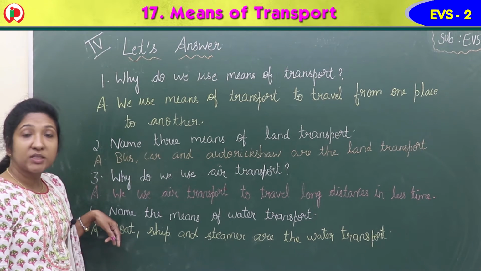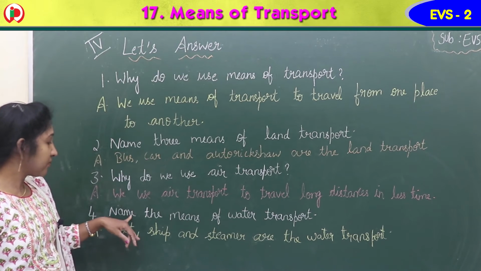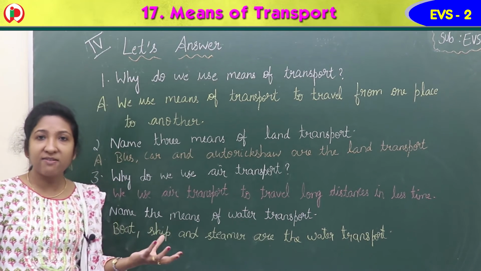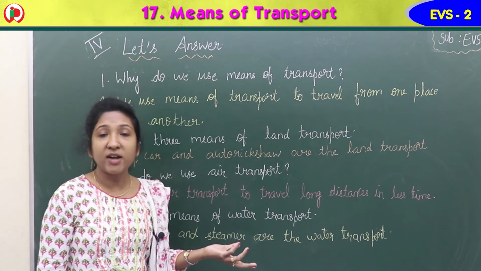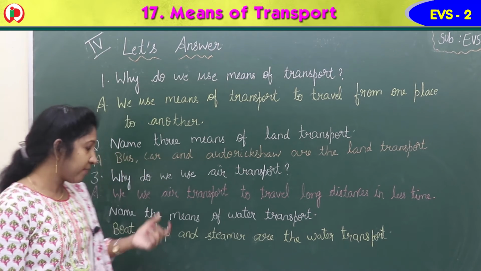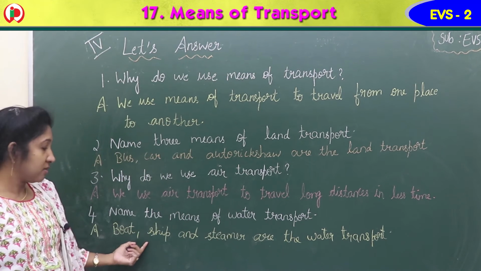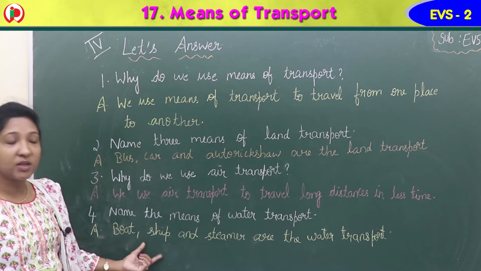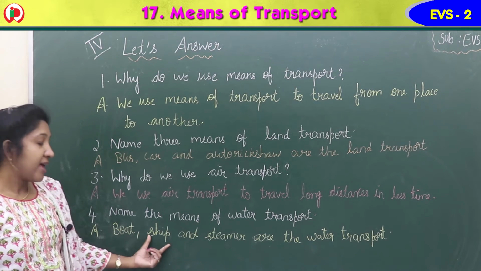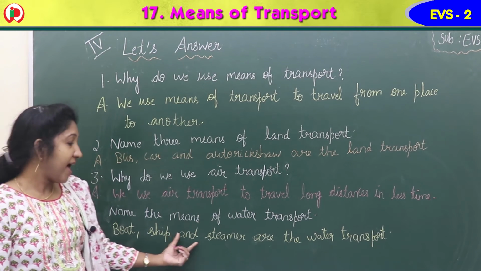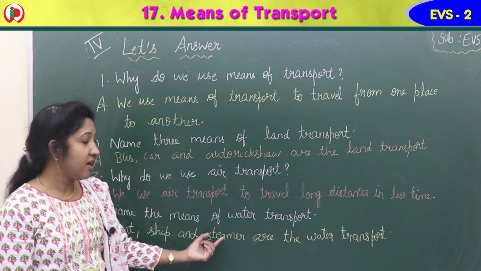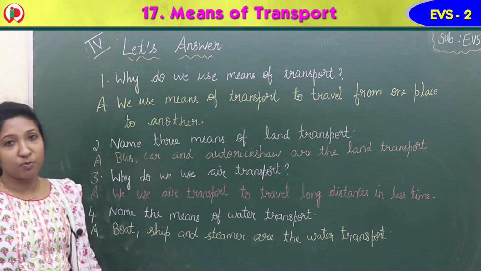Coming to the last question, the fourth question. Name the means of water transport. So you can give examples of any water transport you know. Okay. Answer: boat, ship, and steamer are the water transport. B-O-A-T, boat, S-H-I-P, ship, and steamer, S-T-E-A-M-E-R, steamer are the water transport.